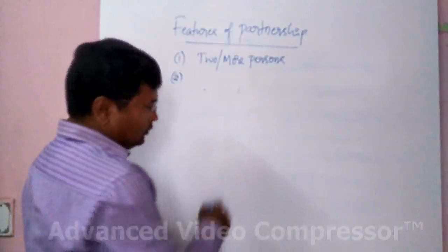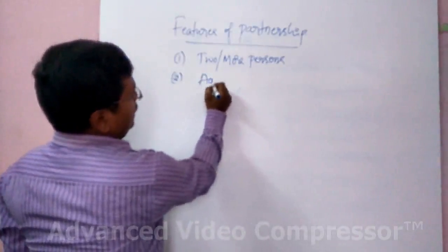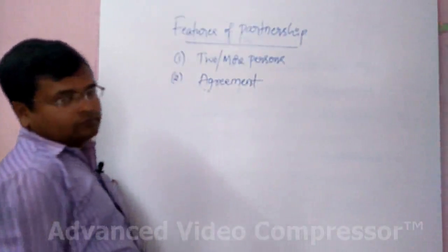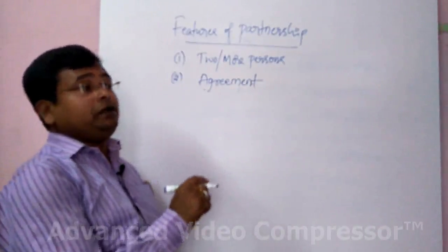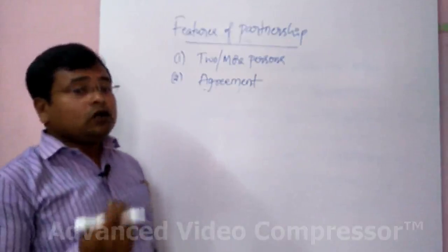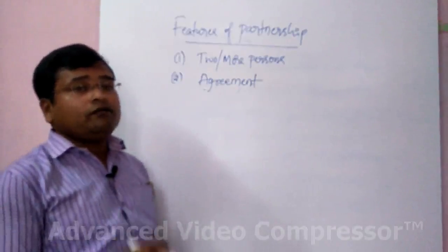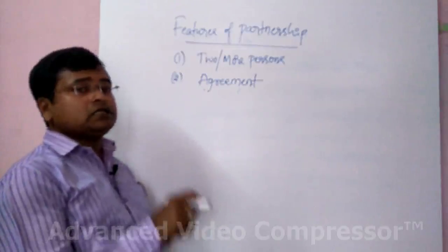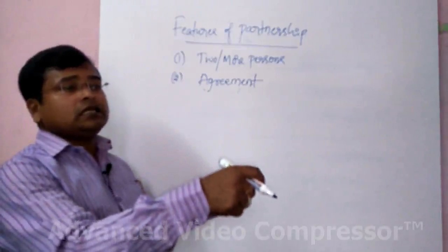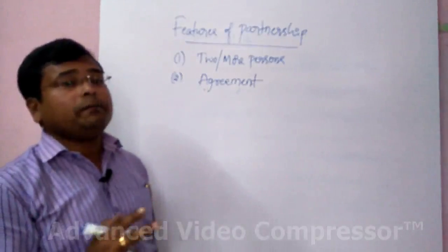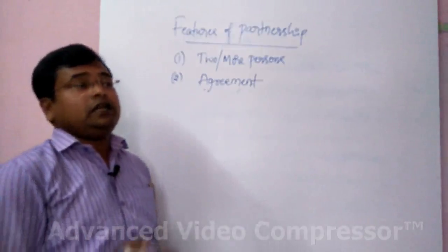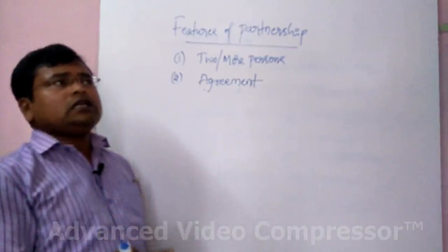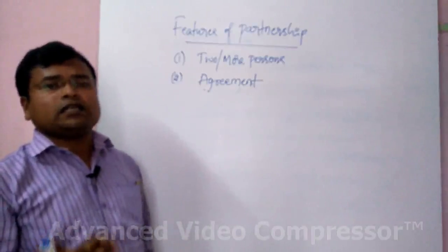And the second thing, there must be an agreement between the partners. Without an agreement, you can't form any partnership. If it is a partnership, there is an agreement between the partners. Agreement means it contains all the rules and regulations of the partnership.